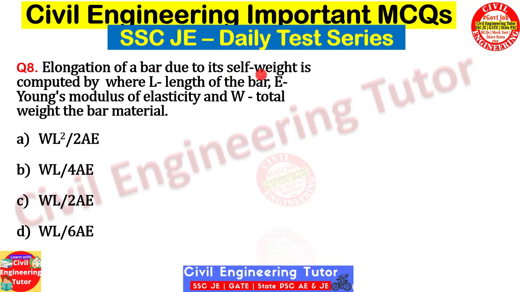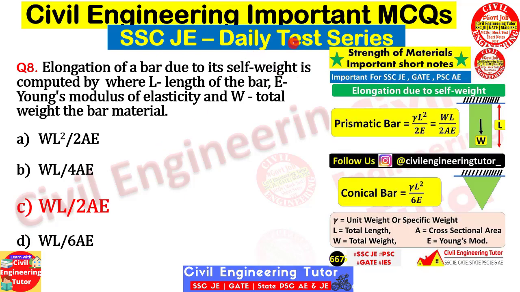Elongation of a bar due to self weight is computed by, where L is the length of the bar, E is Young's modulus and W is the total weight of the bar material. You will not get enough time to calculate and find the answer, so just try to remember these kinds of formulas. The correct answer is gamma L square by 2E. Here gamma is not given. Gamma is the unit density. But in this case, as self weight W is given, and length and all these things are given, the correct answer will be WL by 2AE.